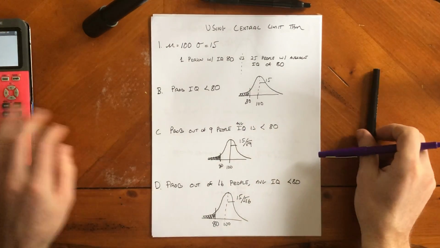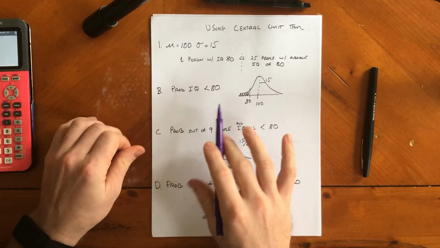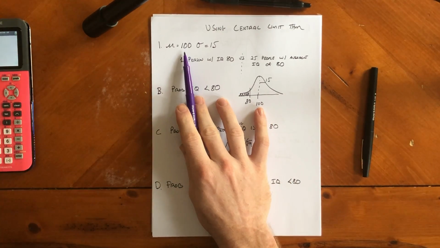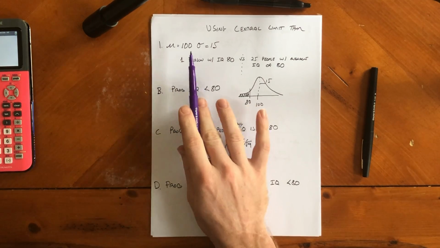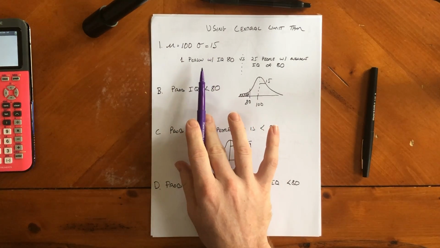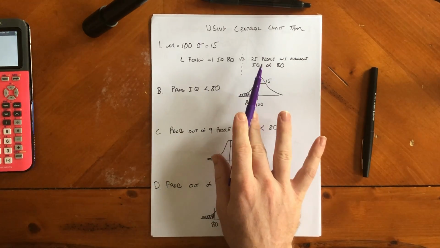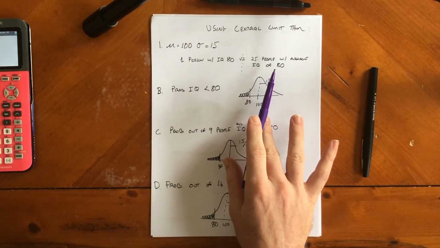All right, central limit theorem. This first part kind of explains what the central limit theorem is. So if I have a mean IQ of 100 and a standard deviation of 15, what do you think would be more rare? A person with an IQ of 80 or 25 people with an average IQ of 80?